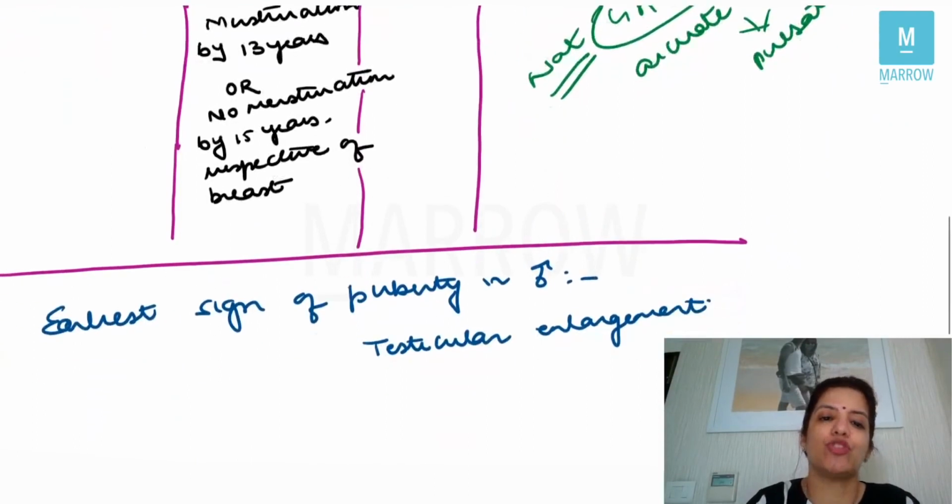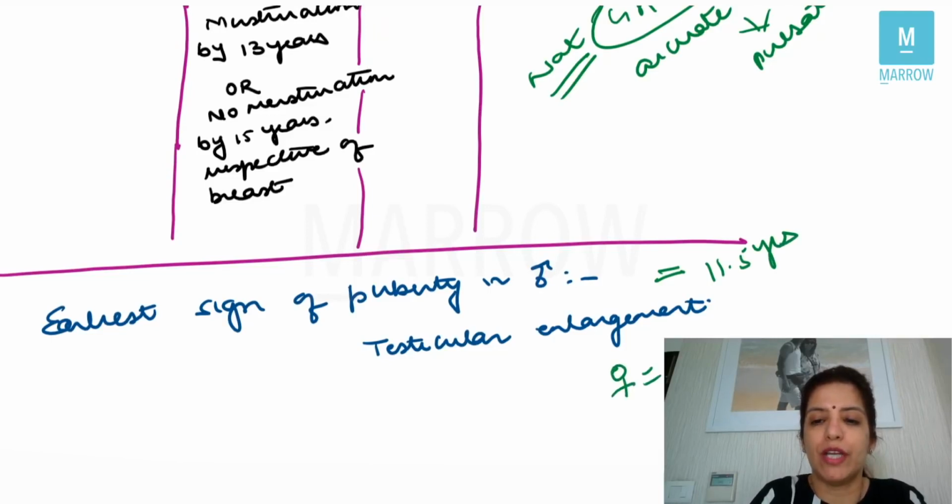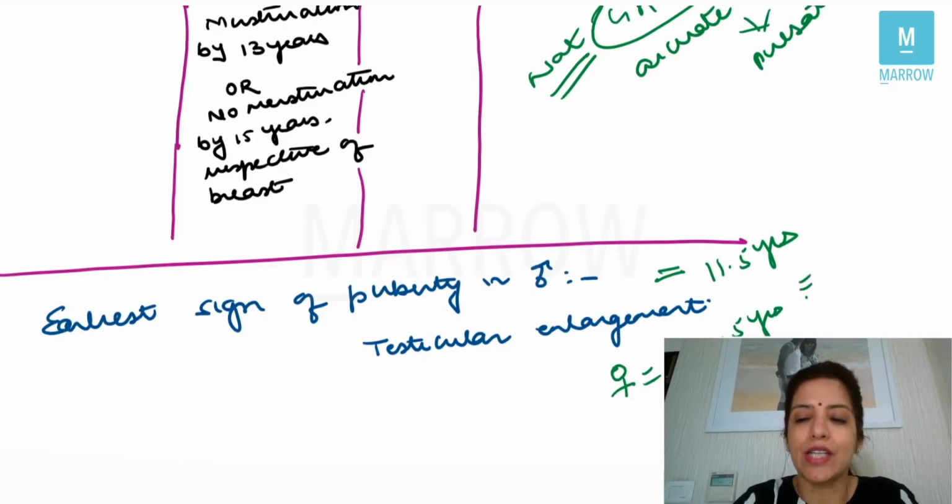In males, you have to just remember one thing, that the earliest sign of puberty in males is testicular enlargement, and the most common time for puberty in males is 11.5 years, whereas the most common time for puberty in females is 10.5 years. At 10.5 years, breast development happens in females, breast budding happens, and menstruation normally happens after 2 years.